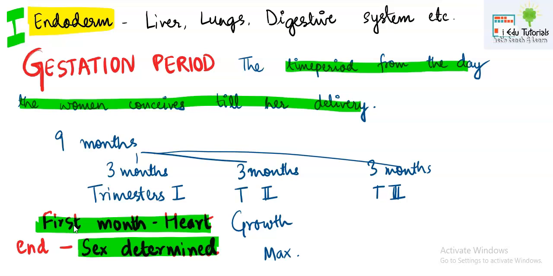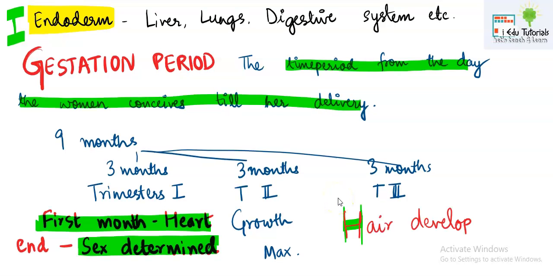Means once they detect the child's sex, and if they found that the child is going to be a girl, they go for abortion or medical termination of such type of cases. Thus it is strictly banned in India. However, in the foreign countries it is still in practice.